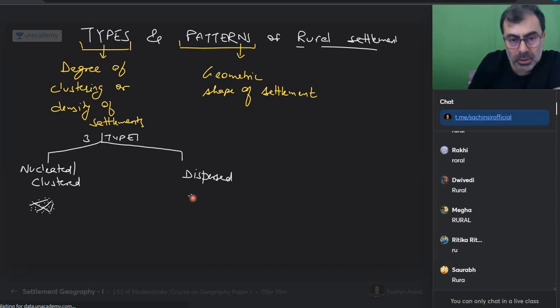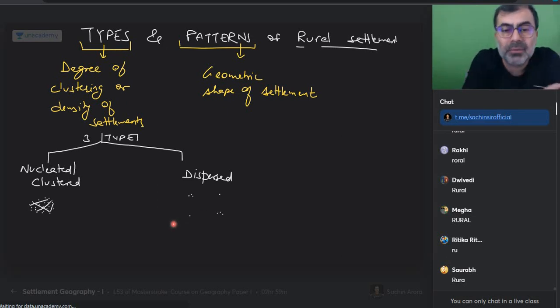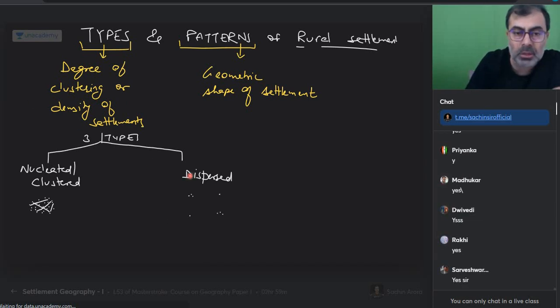Nucleated. What is dispersed? Can you see dispersed? This is dispersed. Can I say with time dispersed turns into nucleated, everyone? And can I say that if dispersed is going into nucleated, there will be something called semi-nucleated, an intermediate stage?